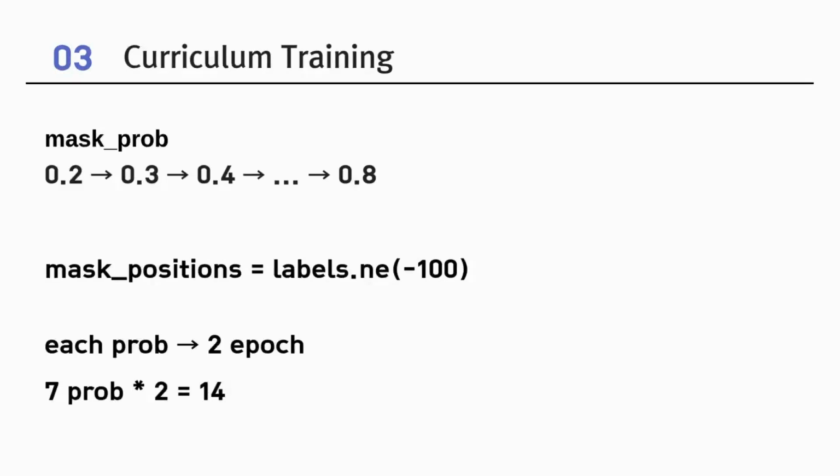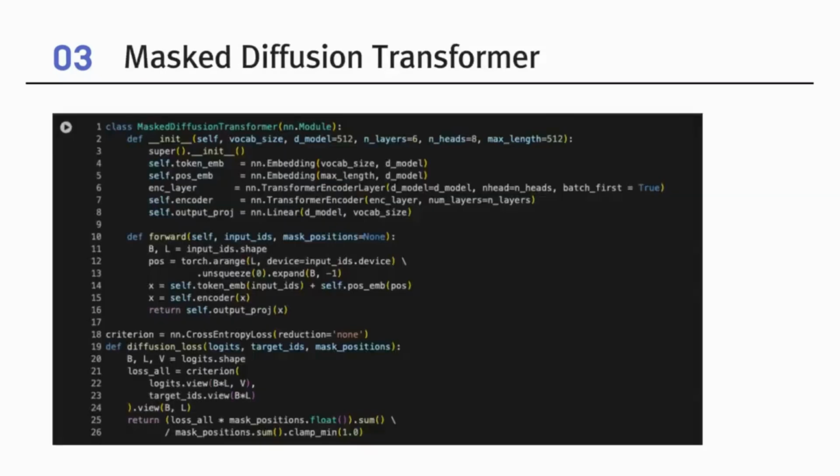These positions are tokens we have to predict. After feeding the inputs to the model, we compute the diffusion loss, perform backpropagation, and update the parameters. For each masking probability, we ran 2 epochs. We had 7 different mask probabilities, so we trained this dataset 14 times in total. Next, let's look at the model architecture.